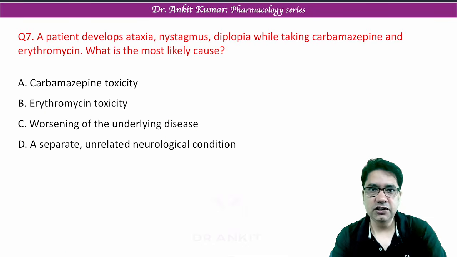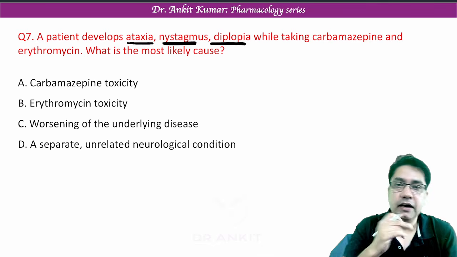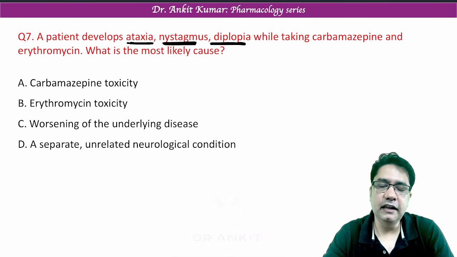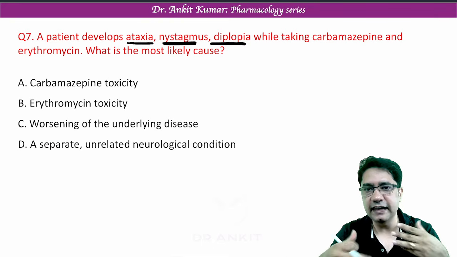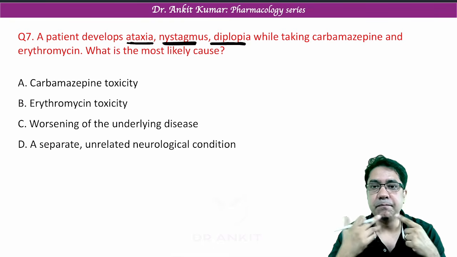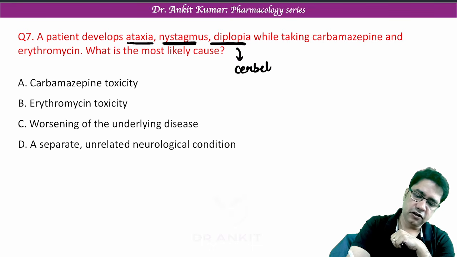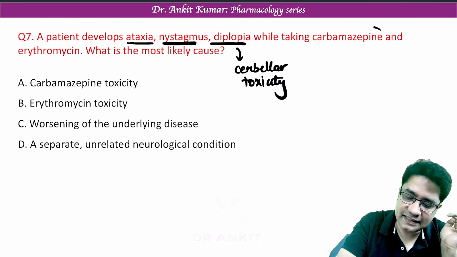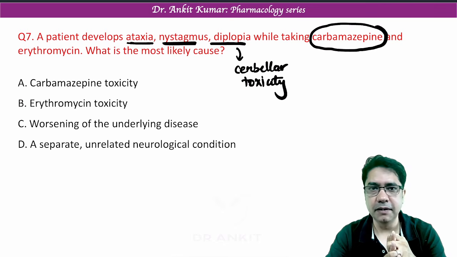So next question is, a patient develops ataxia, nystagmus, diplopia. Can you tell me which part of the brain, when damaged, can lead to imbalance-like symptoms? The body coordination is lost. There is incoordination like ataxia, nystagmus in the eyes, diplopia, right? The answer is cerebellar toxicity. It is because of cerebellar toxicity that these symptoms come. And the drug which causes cerebellar toxicity is carbamazepine. Carbamazepine is an anti-epileptic drug that causes cerebellar toxicity.